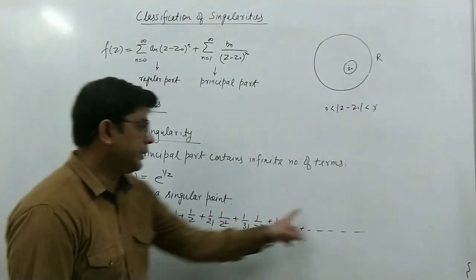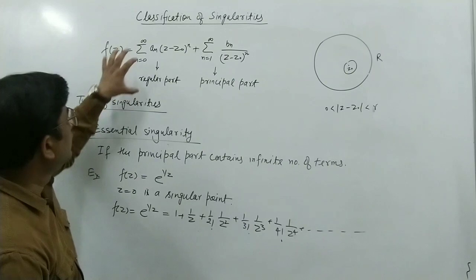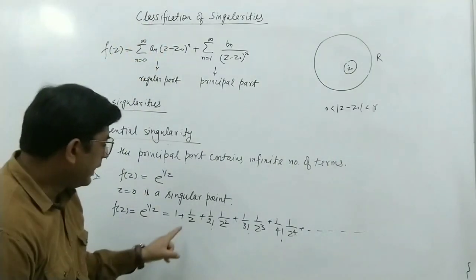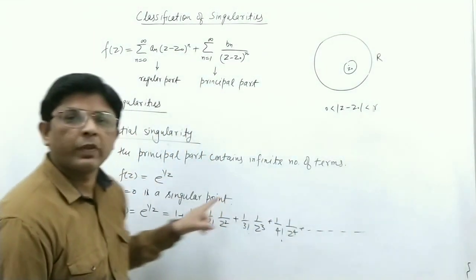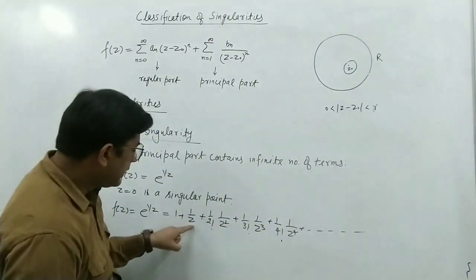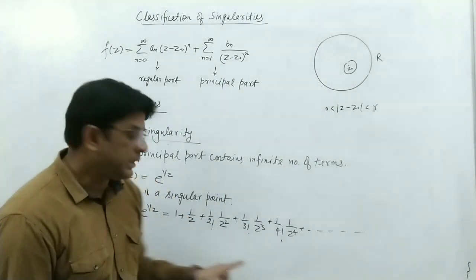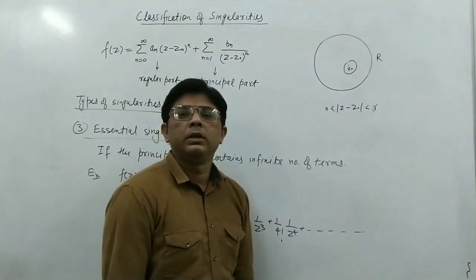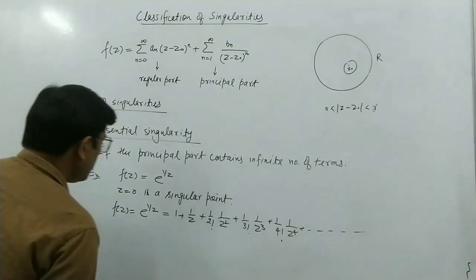In this expansion, the 1 is the regular part, and the rest is the principal part, where z equal to 0 is a singular point. Since there are an infinite number of terms, z equal to 0 is an essential singularity.